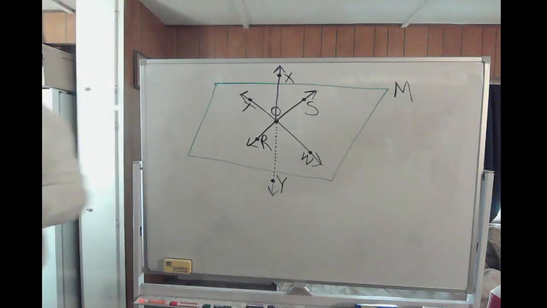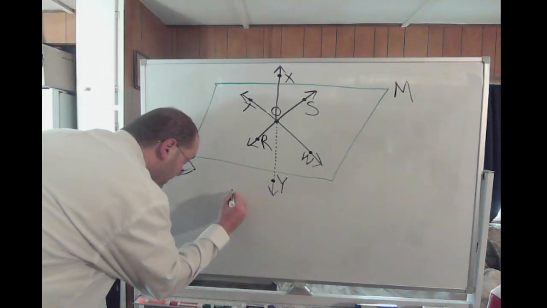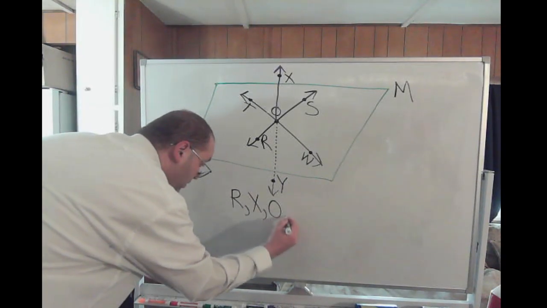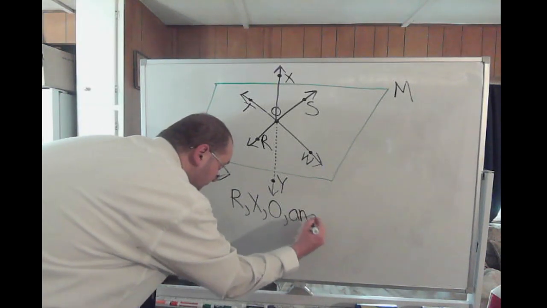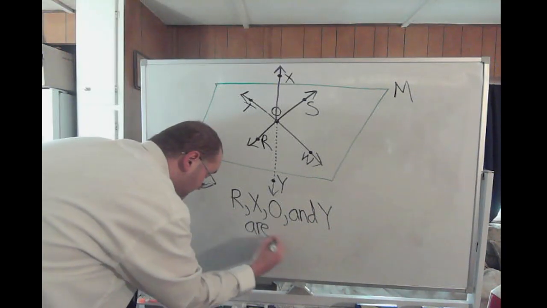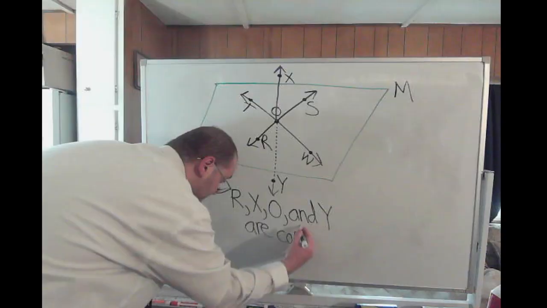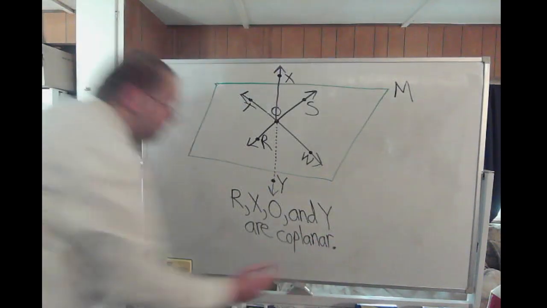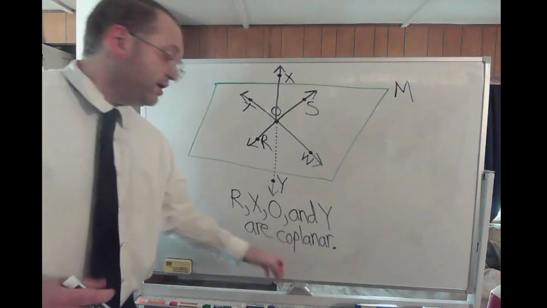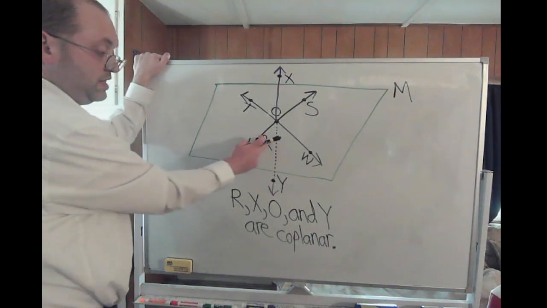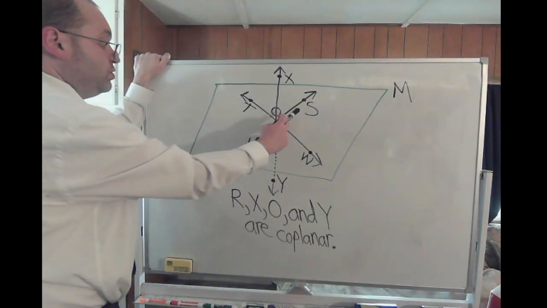Okay, we got one more and that's it. Let's see. R, X, O, and Y are coplanar. So let's see. This statement is that points R, X, O, and Y are all coplanar. Let's take a look at this. Here's R. Well, here's O.